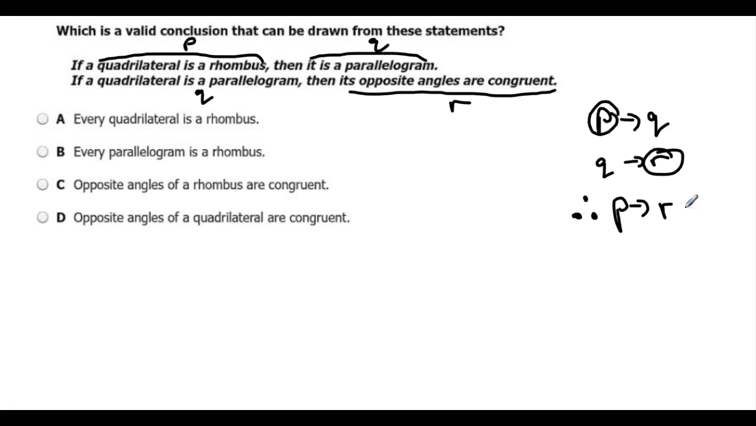So here we're saying if P happens, R must happen. So we say if a quadrilateral is a rhombus, then the opposite angles are going to be congruent. And then looking at these answer choices here, C is going to be our best option. The opposite angles of a rhombus are congruent, so C is the correct answer here. Hope this helps, and keep studying hard.